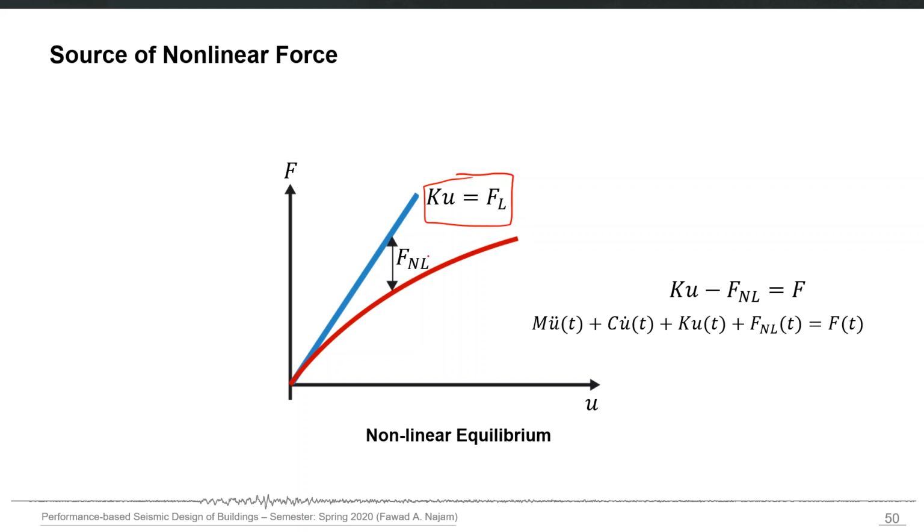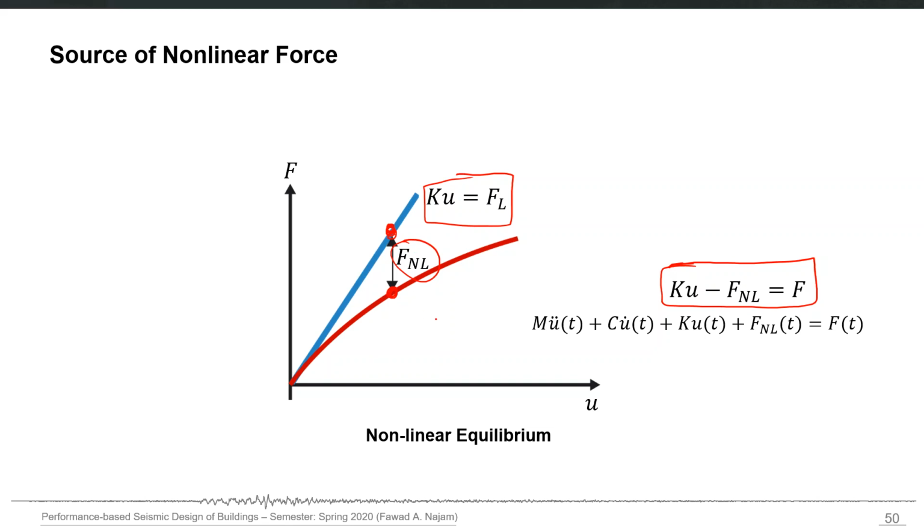So the difference between F, the actual F, and the linear Ku will be the nonlinear force, and in the linear case this will become the equilibrium equation for a nonlinear structure. The Ku, which is this point, minus F nonlinear, if you just subtract this difference, you will get the actual F, which is on the red line.